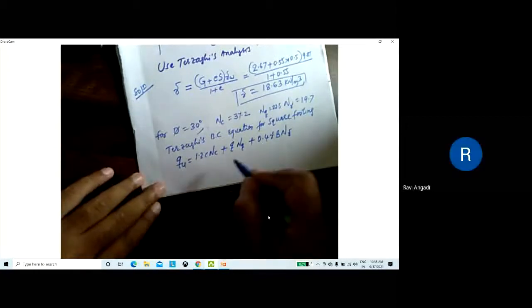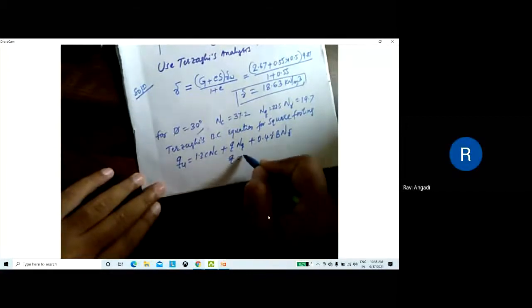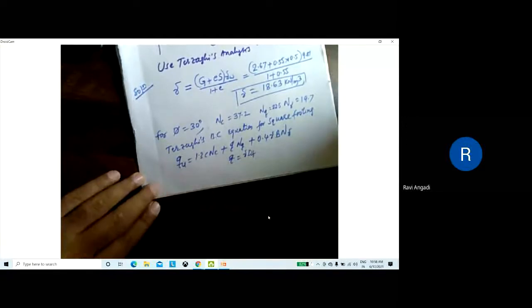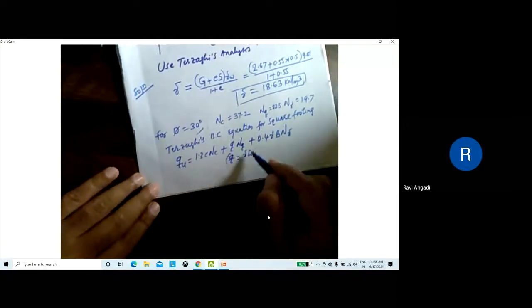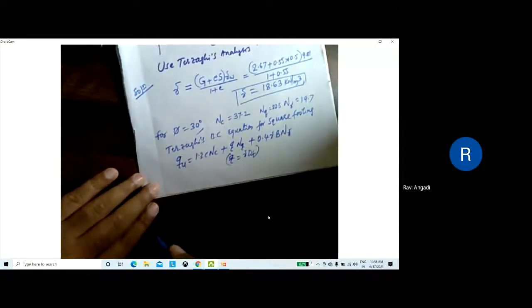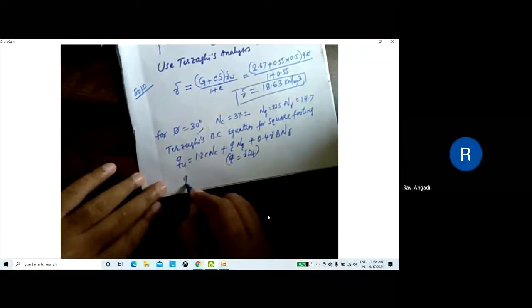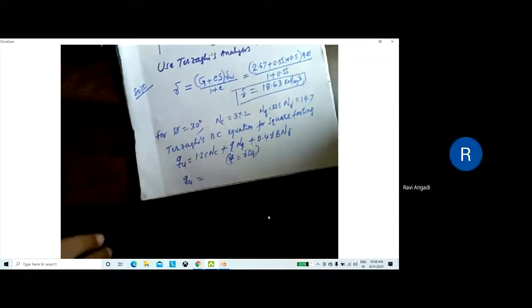Yes, sir. Now here what is q? q equal to gamma into Df. Correct? Yes, sir. Then can you tell me what is the answer here? Substitute the values and tell me the answer. Again you will get it in terms of B, because B is not given here. Yes or no? Yes, sir. Okay. Tell me in terms of B. So the first term is 386.88.